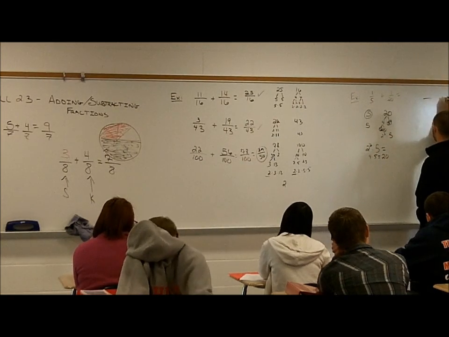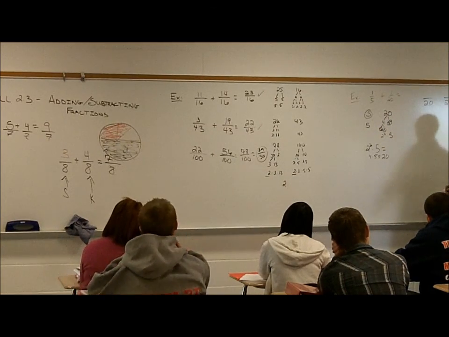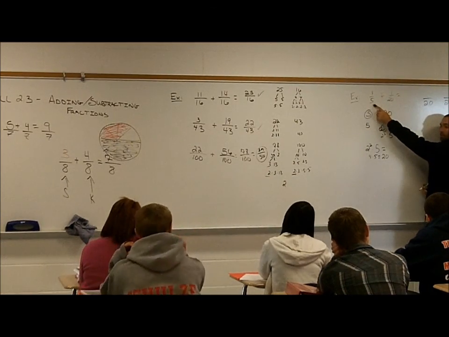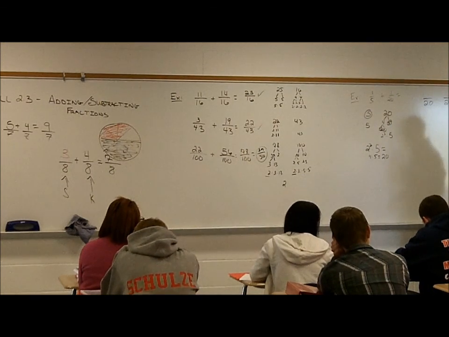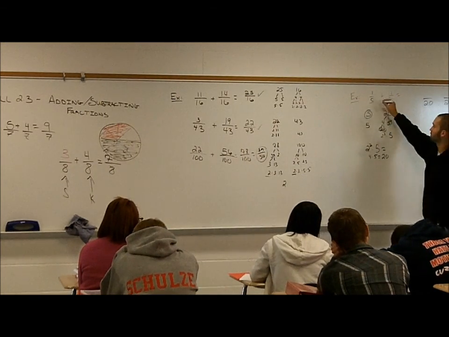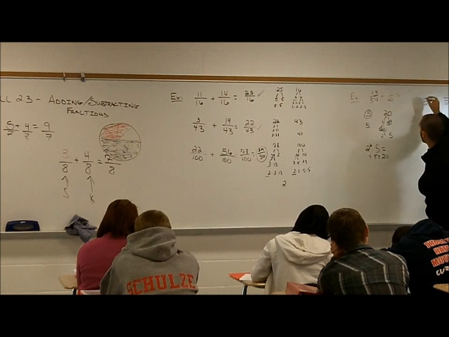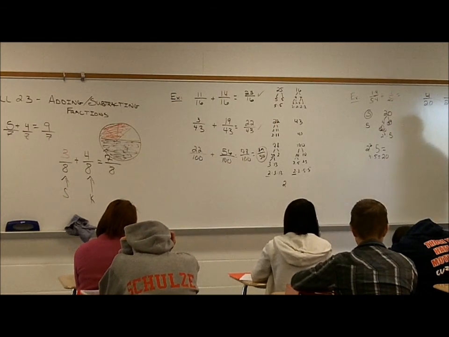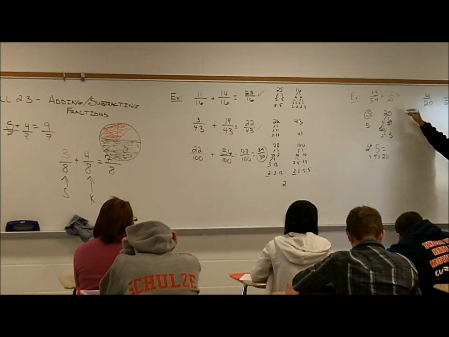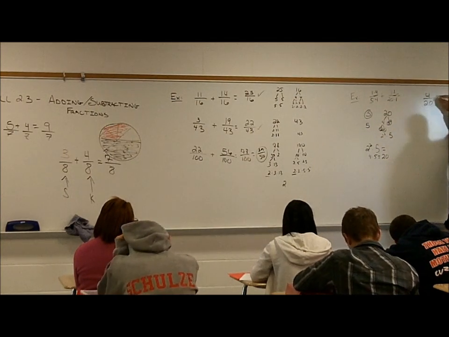So my new fractions are going to be over 20. How do I get 5 to be 20? Times it by 4. What I multiply by the bottom, I have to do to the top, so 4 times 1. How do I get 20 to be 20? Times 1.